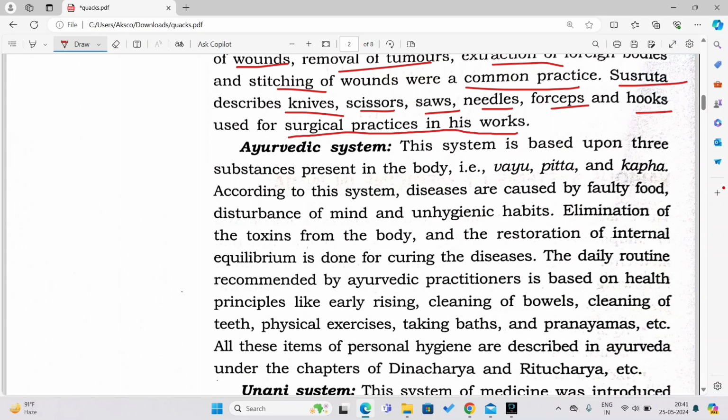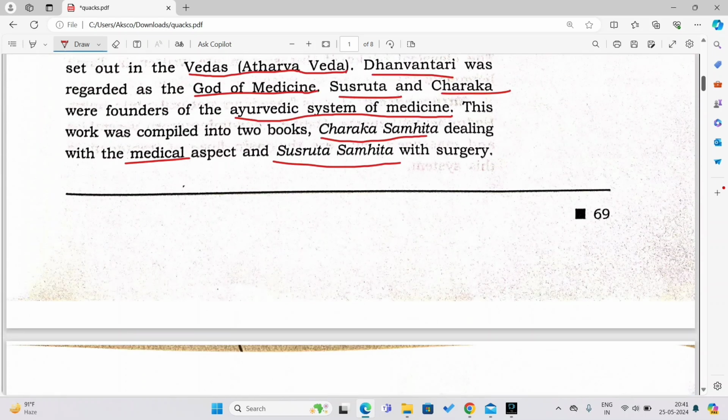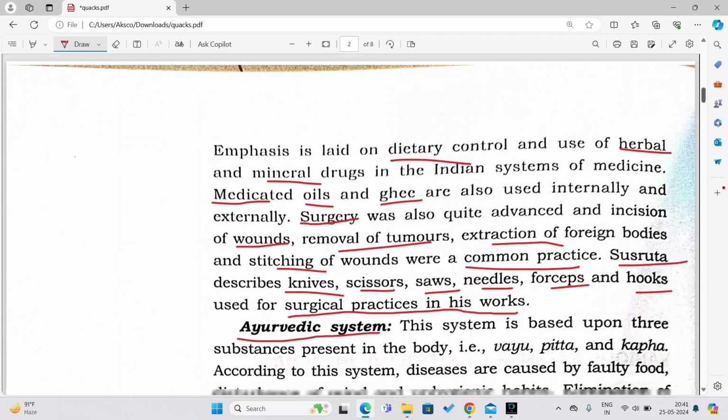The first system of medicine we will study here is the Ayurvedic system of medicine. Who founded the Ayurvedic system of medicine? Sushruta and Charaka were the founders of the Ayurvedic system of medicine. You have to remember this.